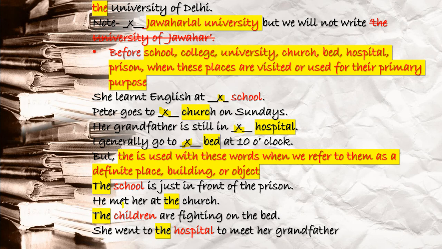You are talking about a particular school here, so you are writing the. He met her at the church. Here church is a definite place or building. It is not used here for its primary purpose. He has not gone there for worship or something. He met her at the church.